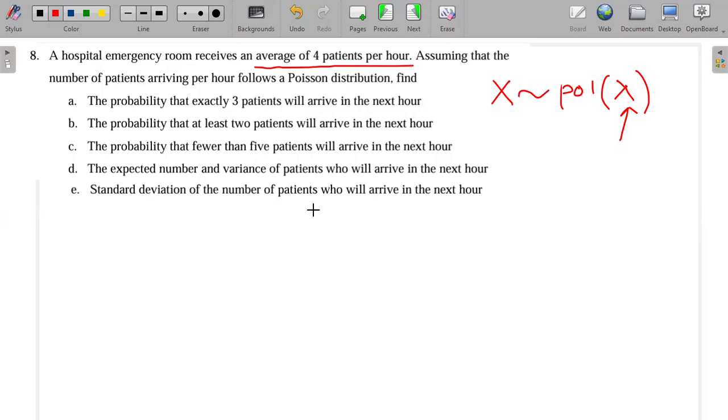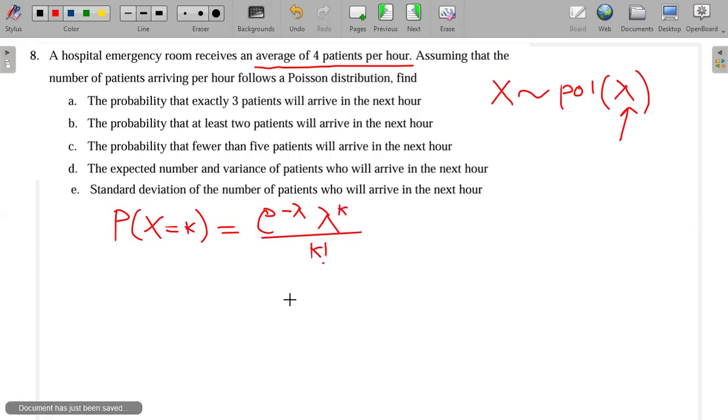Now the PMF for a Poisson is given by the probability that x is equal to a certain value k is equal to e to the power minus lambda, and then lambda to the power k divided by k factorial.